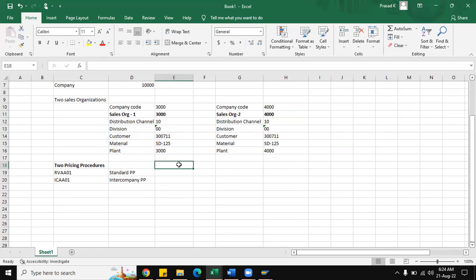And here, VK11 transaction. VK11 means pricing condition record. For example, the standard price PR00 is equal to 300 USD, and PI01 is equal to 200 USD. That means the same price.